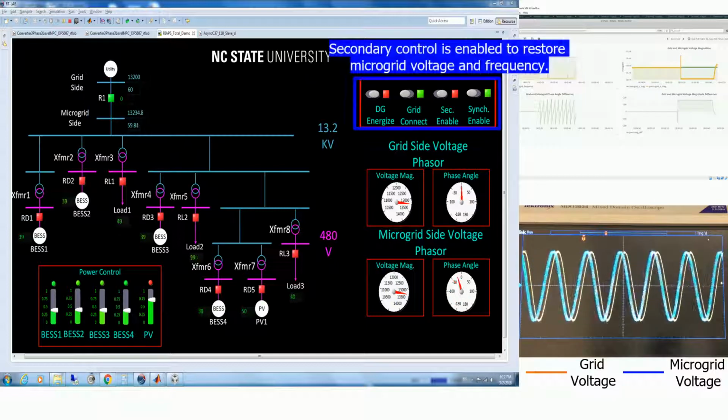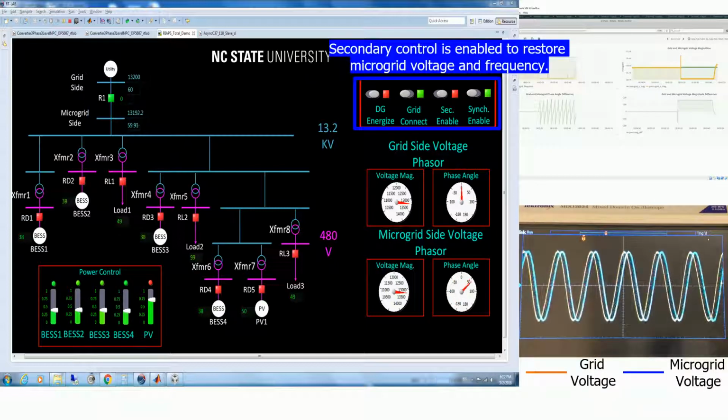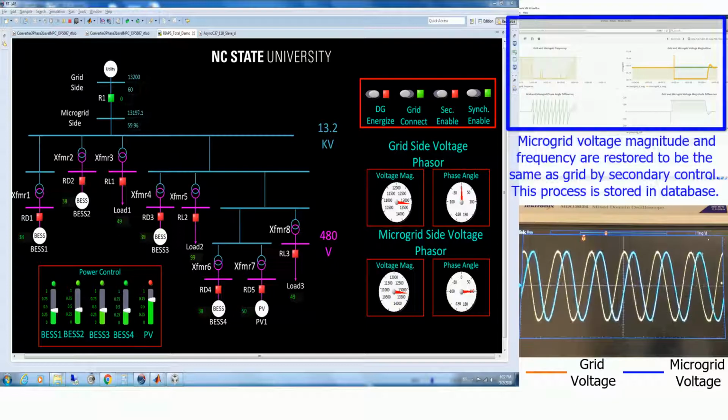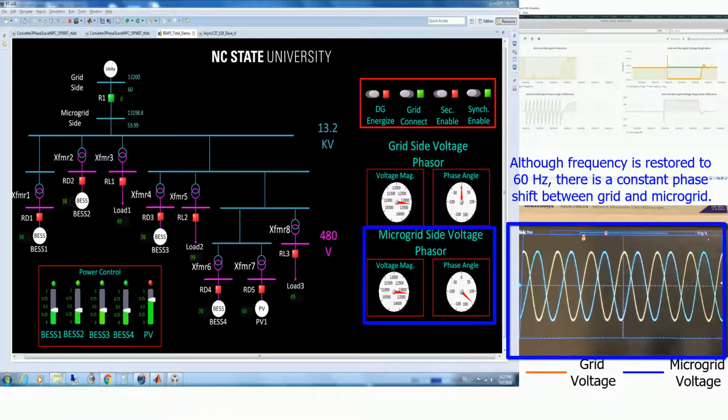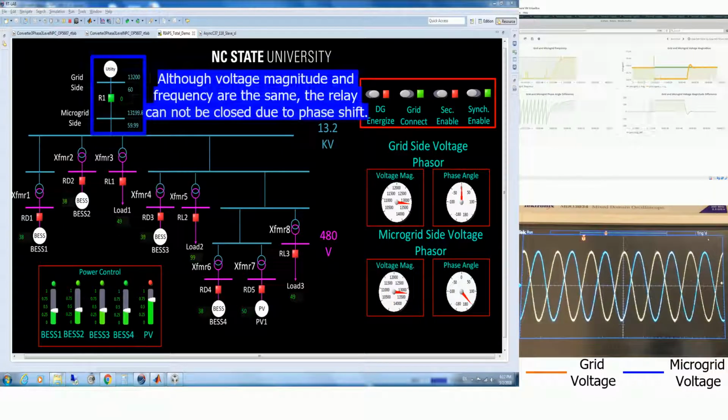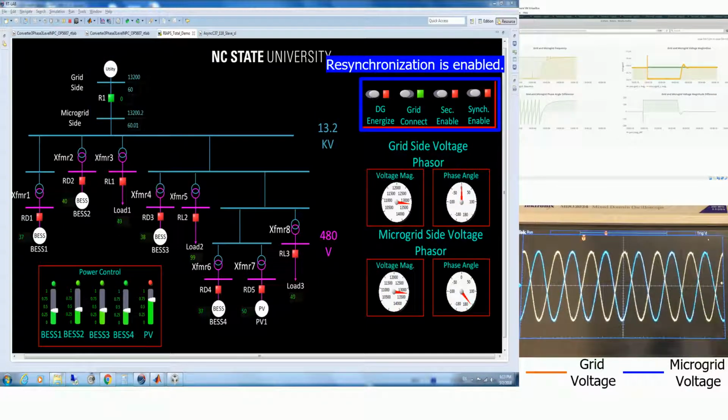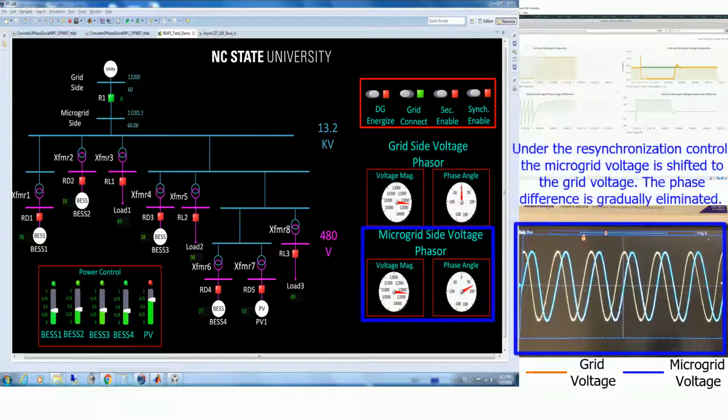Next, we will enable secondary control on the RIAPS nodes to restore the microgrid voltage and frequency. The change of voltage magnitude and angle during the restoration is stored by the RIAPS data logger. Very quickly, the microgrid frequency is restored to 60 Hz by secondary control, but there is a constant phase shift between the grid and the microgrid. Due to this phase shift, we cannot reconnect the microgrid back to the main grid. To eliminate the phase shift, we will enable the synchronization control.